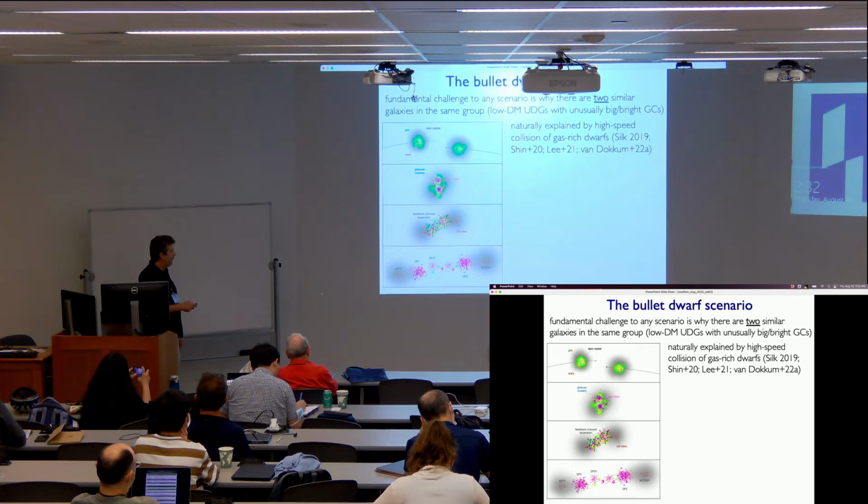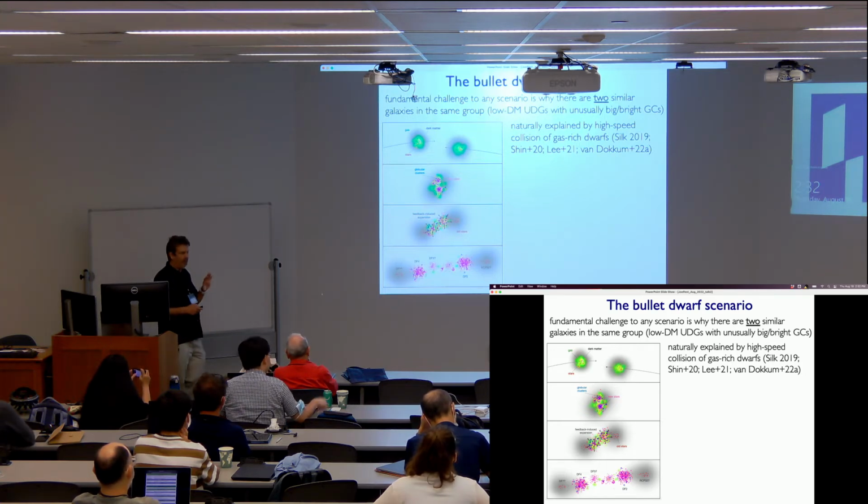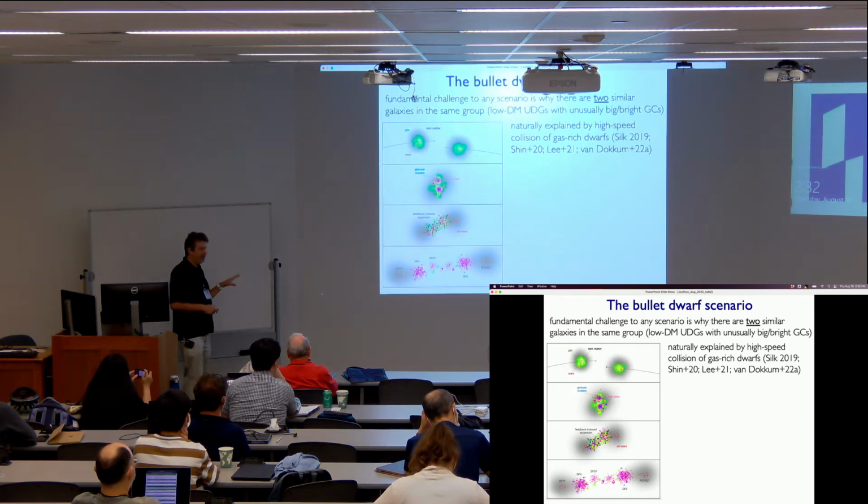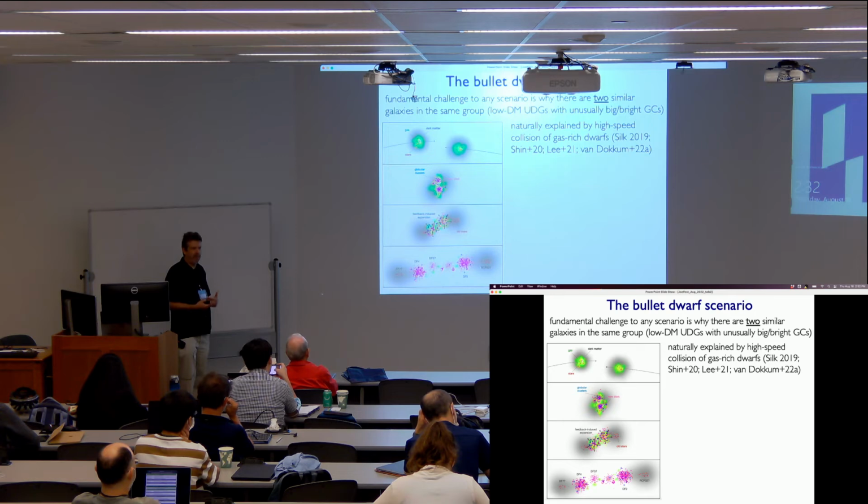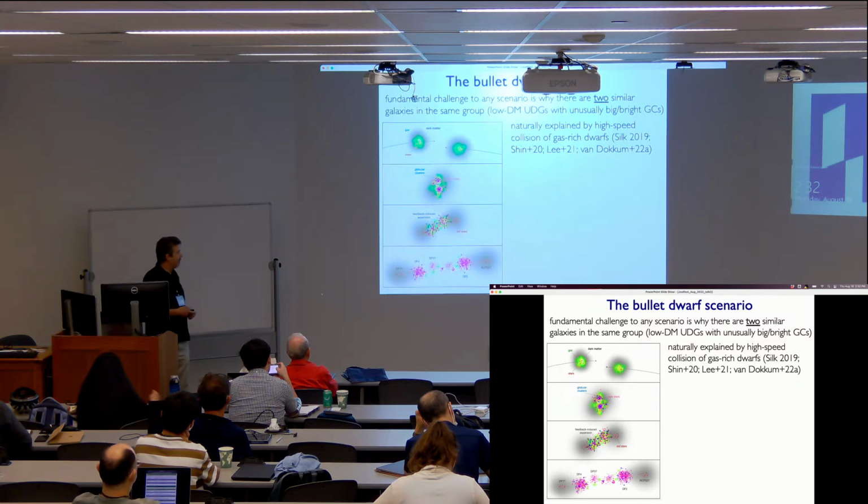Interestingly, Joe Silk first came up with this picture, and one of the nice parts of it is that it not only explains the lack of dark matter, but also the star clusters. Because of the extreme high pressures created by the collision, you could have more massive gas clouds and more massive clusters formed. So it all holds together.